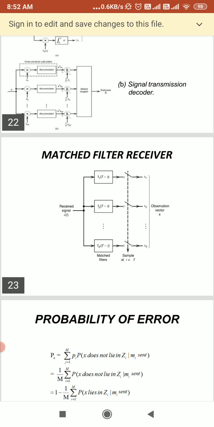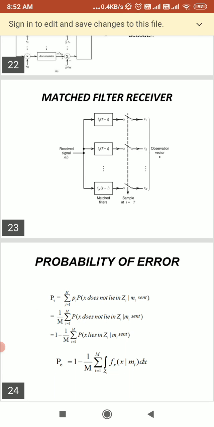If the received signal is filtered by using the matched filter and sampled at time t equal to capital T, as shown in the diagram, here you will get the output. If we take the input as X of t, the received signal, you get the output Y of t.